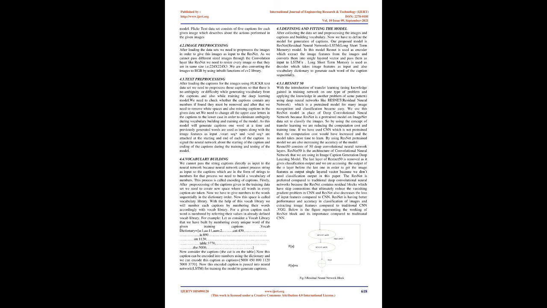Firstly, after pre-processing of the captions given in the training data set, we need to create a new space where all words in every caption are taken. Now we have to give numbers to the words sequentially in dictionary order. Now this space is called the vocabulary library. With the help of this vocab library we will number each caption by numbering their words accordingly with the vocab library. For a given caption, each word is numbered by referring to their values in the already defined vocab library.